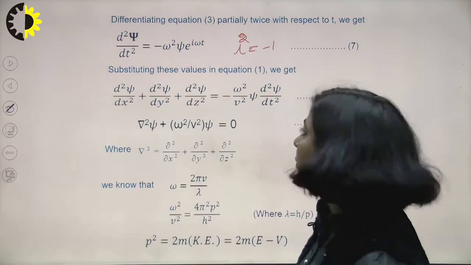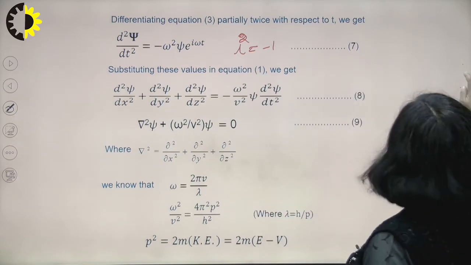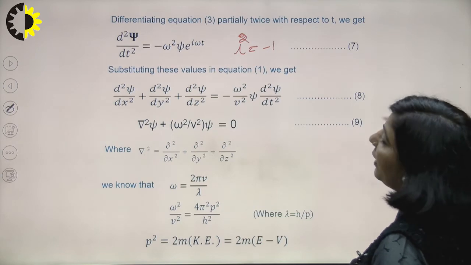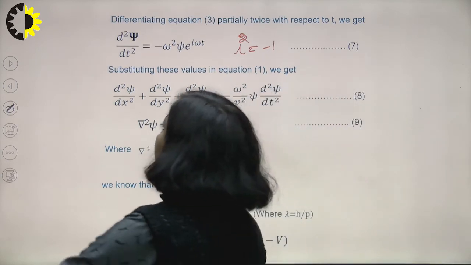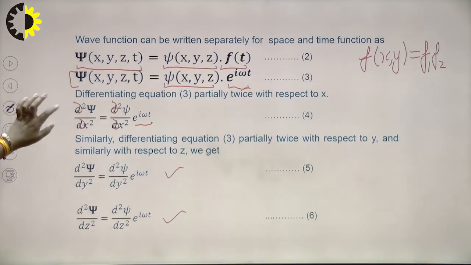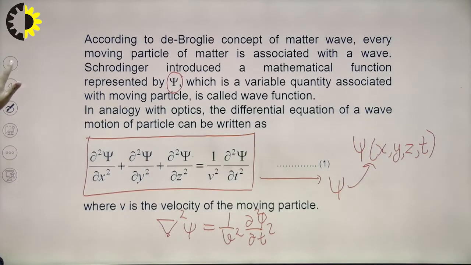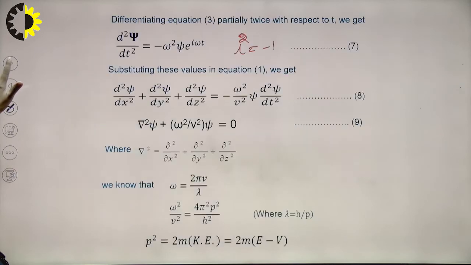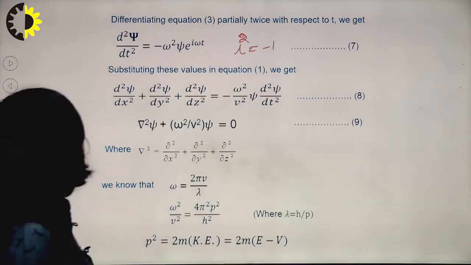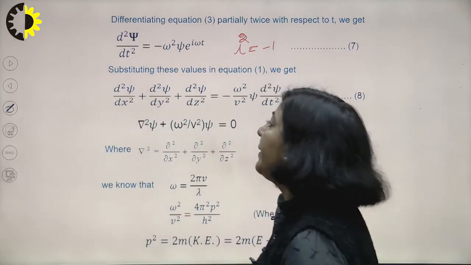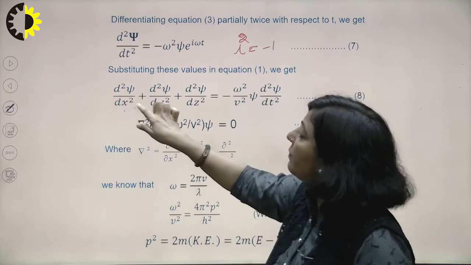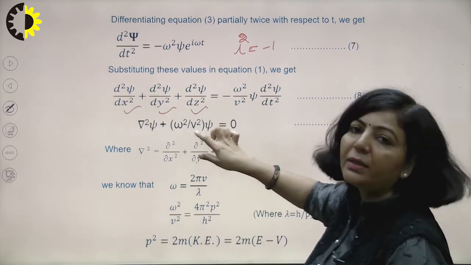Now what you have to do? Use equation number 7, 6, 5 and substitute all these values in equation number 1. So when you substitute all these in equation number 1, you are going to get del square psi upon del x square plus del square psi upon del y square plus del square psi upon del z square.